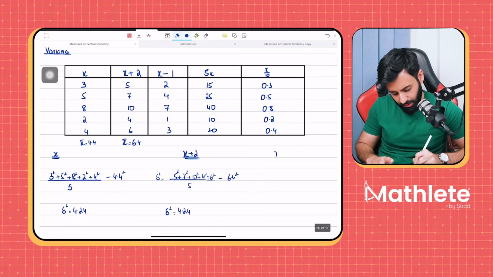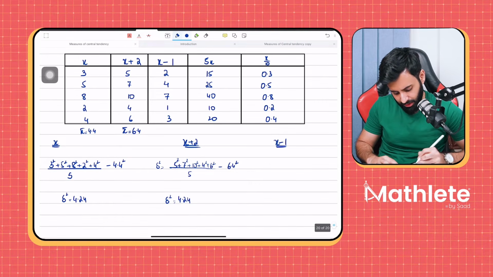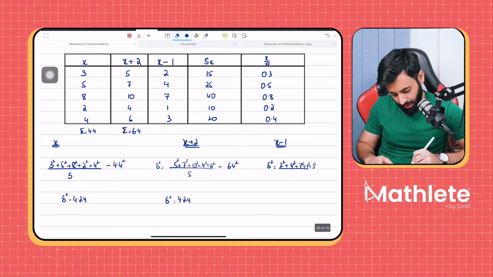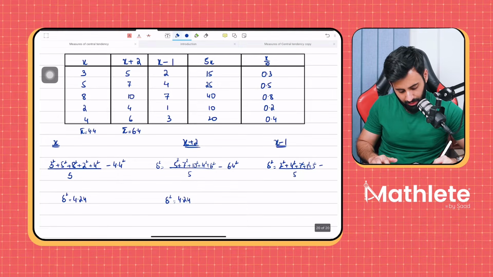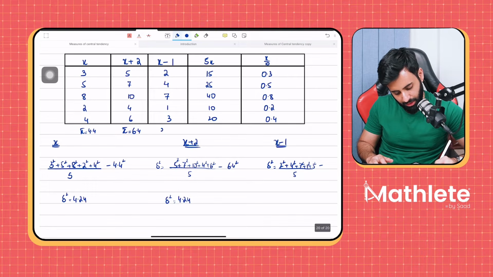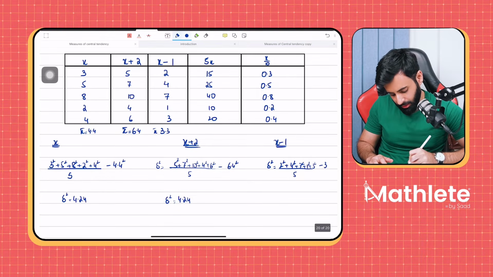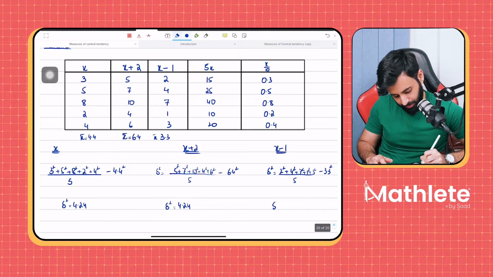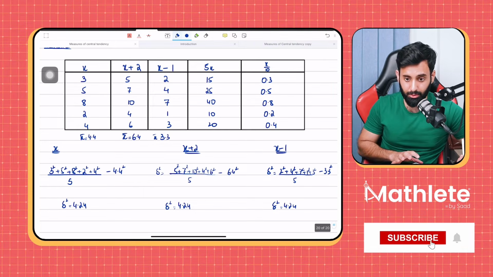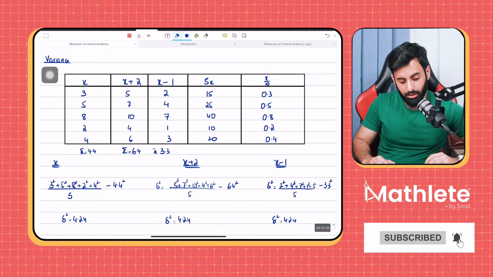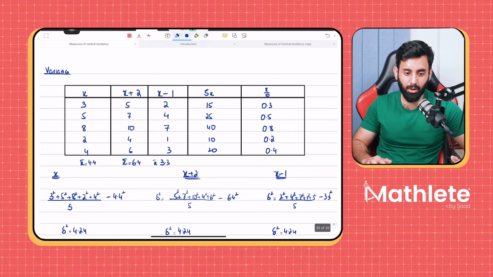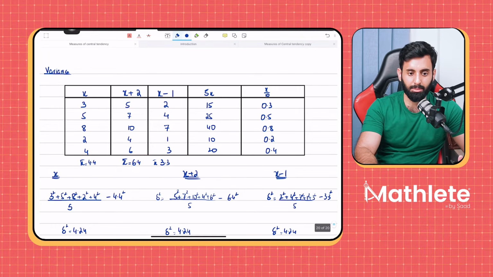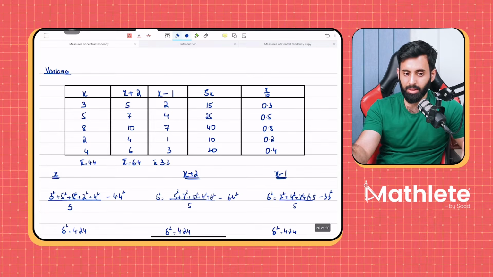I'm not going to do the entire calculations, but since we have started, let's just write it down. When you subtract something, when you take the variance of this data set, 2 squared plus 4 squared plus 7 squared plus 1 squared plus 3 squared divided by 5, and from this you subtract the square of the mean of this data, which is going to be 3.3, then also you will notice that you get the exact same answer. The variance is 4.24. So, what do we say? When something is added or subtracted from all values of x, what happens to the variance? The variance remains the same.